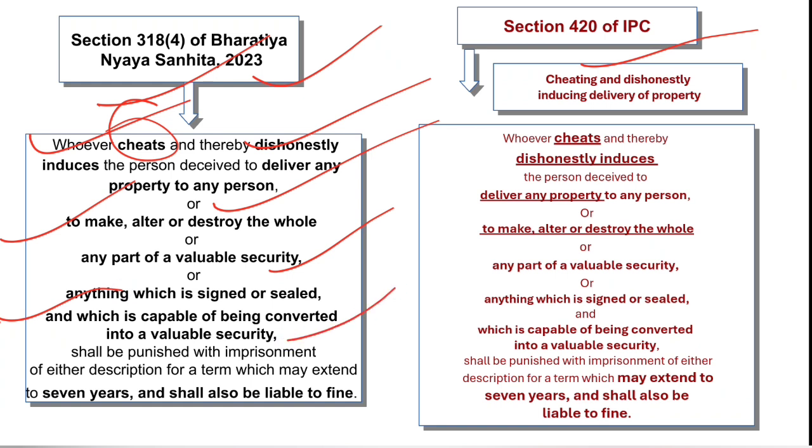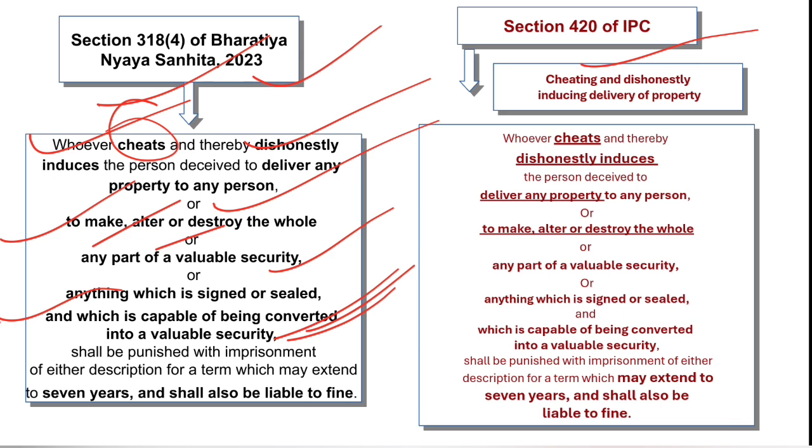So here, with cheating there must be dishonest inducement to deliver property to any person, or to make, alter or destroy the whole or any part of a valuable security. So valuable security or any property. Now property means every kind of property, that includes movable property, and that property must have some value. In those cases it falls under section 420 and 318 subsection 4. And anything which is signed or sealed and which is capable of being converted into a valuable security.